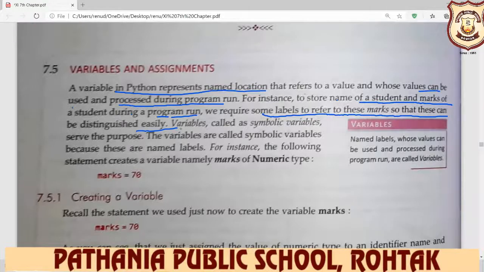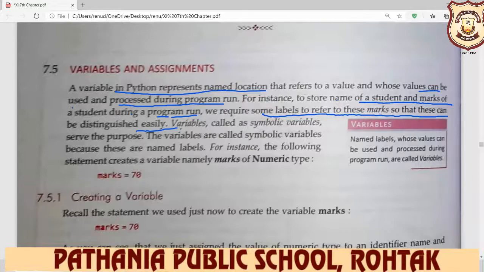For example, we want to enter the father name, so you write father's name. So this is your variable name. For example, we want candidate name, student name. So we write directly name, or otherwise you write student name, candidate name. So these all are your variables. For example, we want to input the age, then you write age.